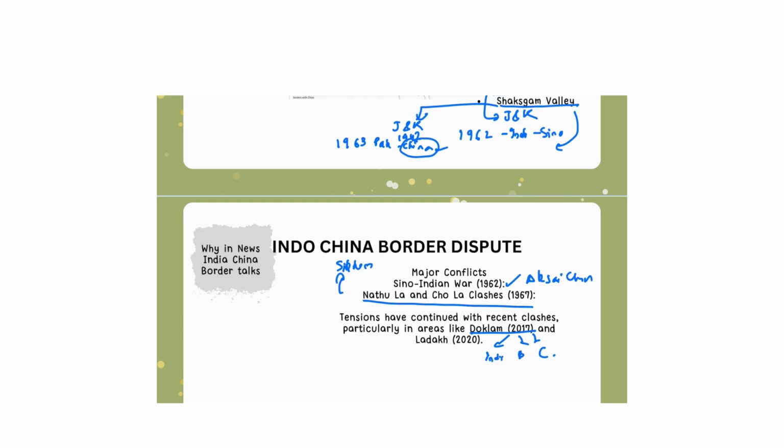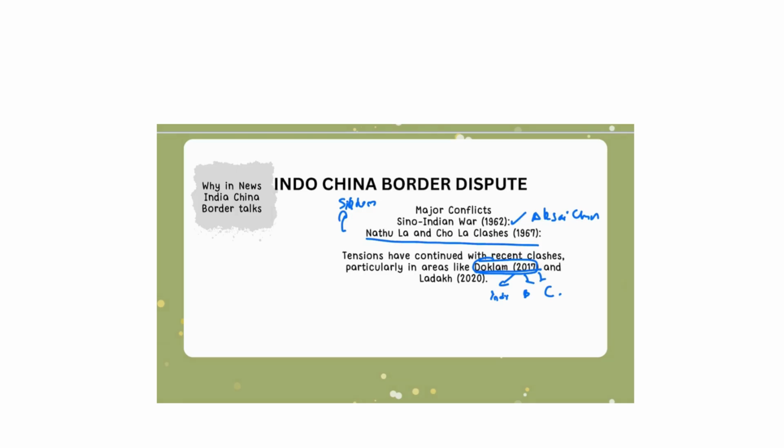So what happened here was China started building roads in this area, and Bhutan viewed this as an encroachment of their land and asked India for help. After 73 days of intense military and diplomatic standoff, there was a mutual withdrawal of both India and China from this region. The recent dispute was that of Ladakh 2020.